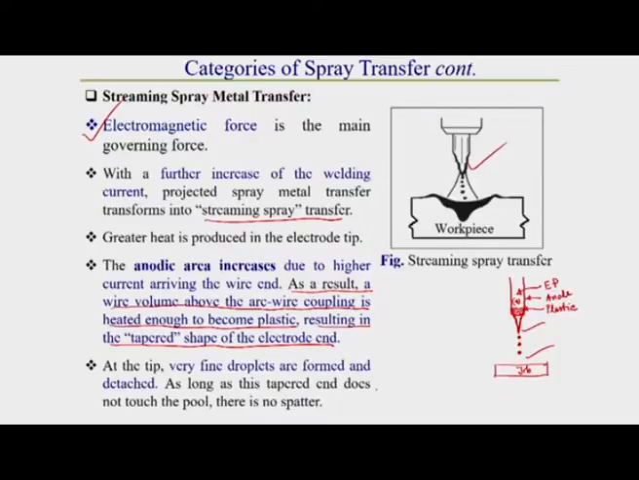Now this type of metal transfer we can use in the flat position as well as in the horizontal position, because the molten droplet size is smaller, so the volume of the molten pool is also less. So this streaming type of metal transfer we can use in flat as well as horizontal position welding.